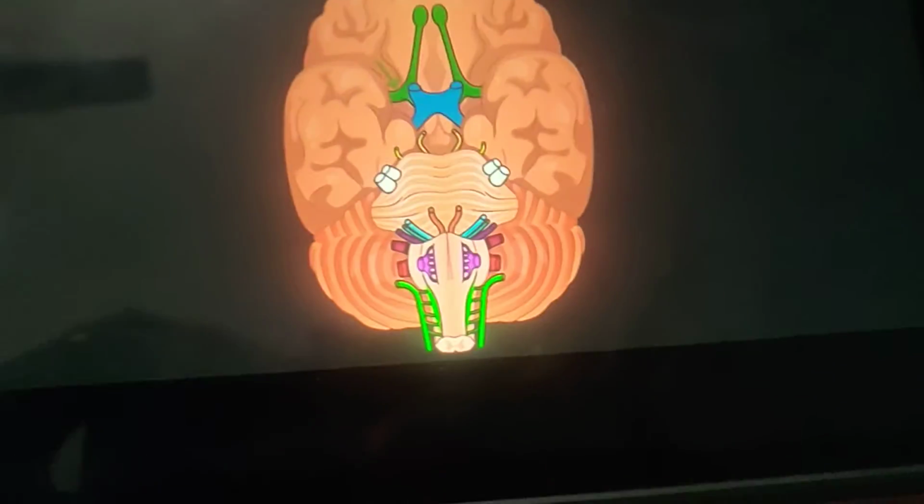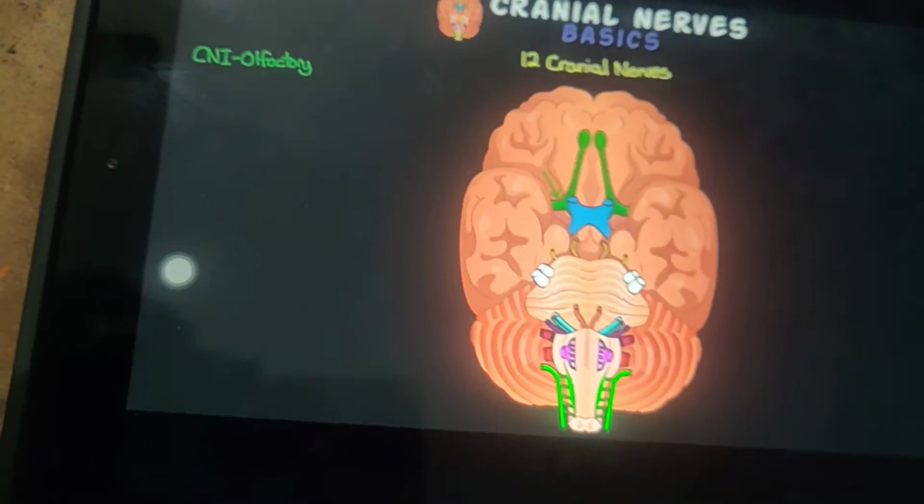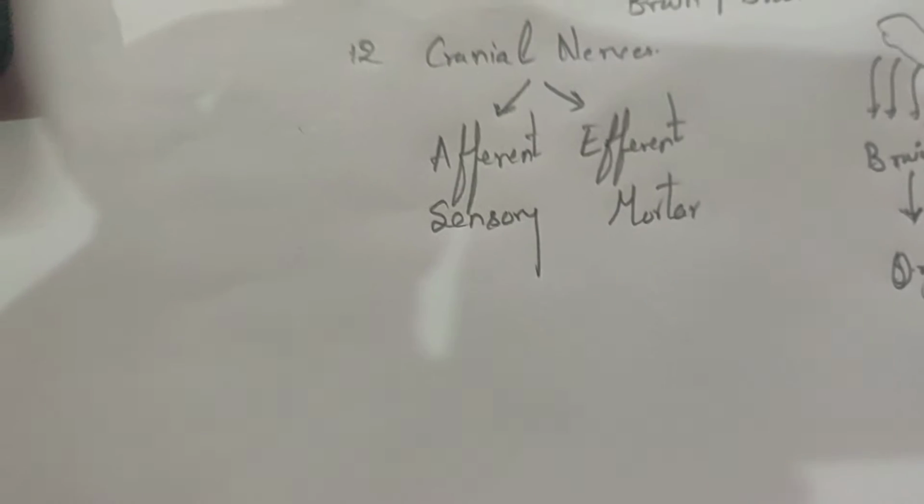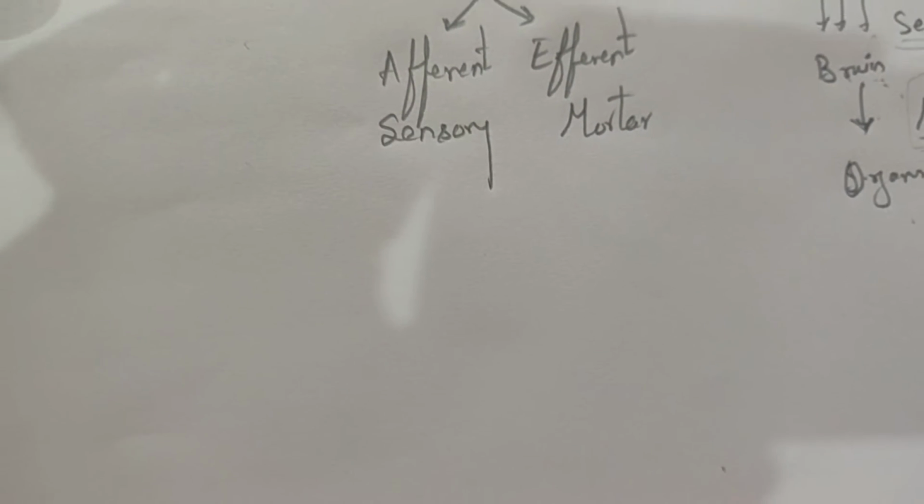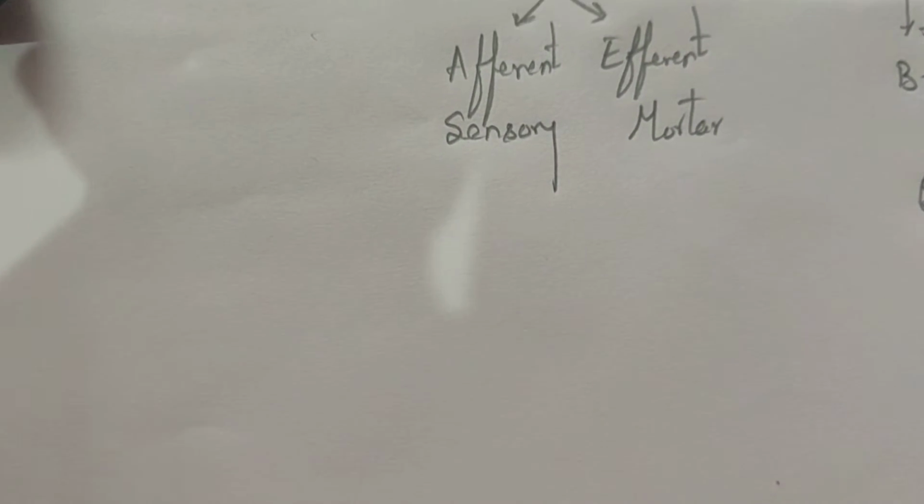So that was about the origin and the functions. I have also explained regarding the functions, right? For easy remembrance, we can also have a small presentation. Let me show you that. There are 12 cranial nerves, right? Firstly we will go with the first one, that is number 1.